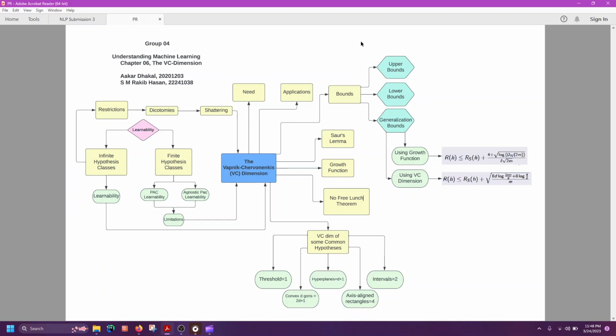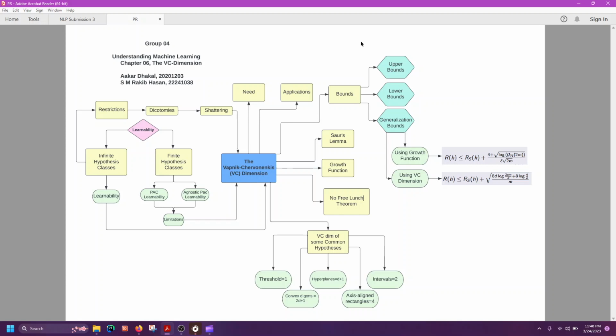The VC dimension of the hypothesis class is a key factor in determining the sample complexity and the generalization error of a learning algorithm. Hypothesis class may be of two types. They are finite hypothesis class and infinite hypothesis class. Finite hypothesis class are further of two types. They are PAC learnable and agnostic PAC learnable.